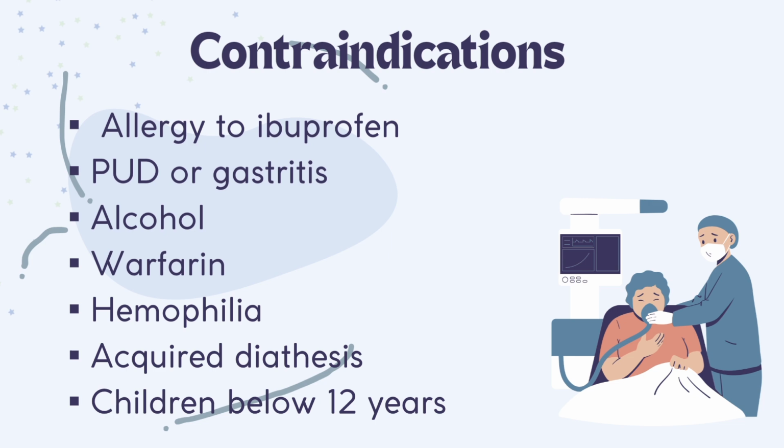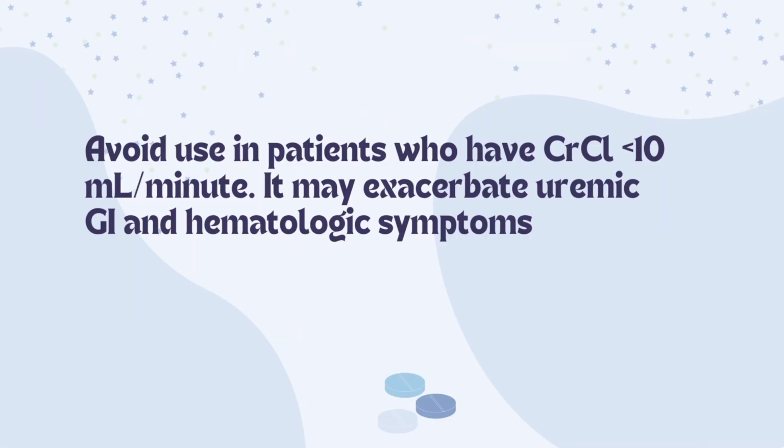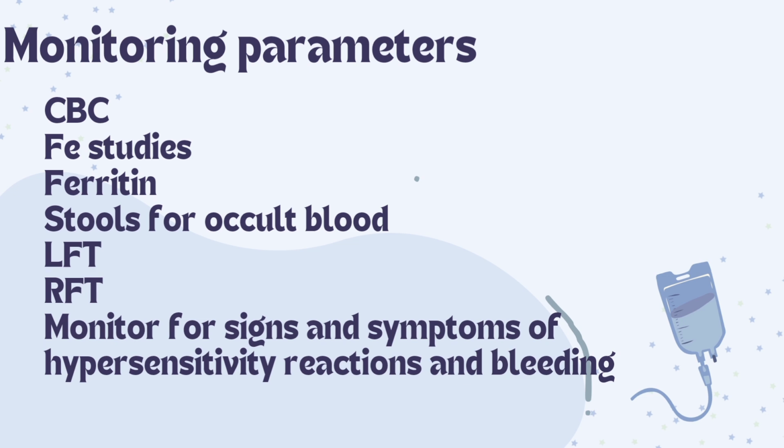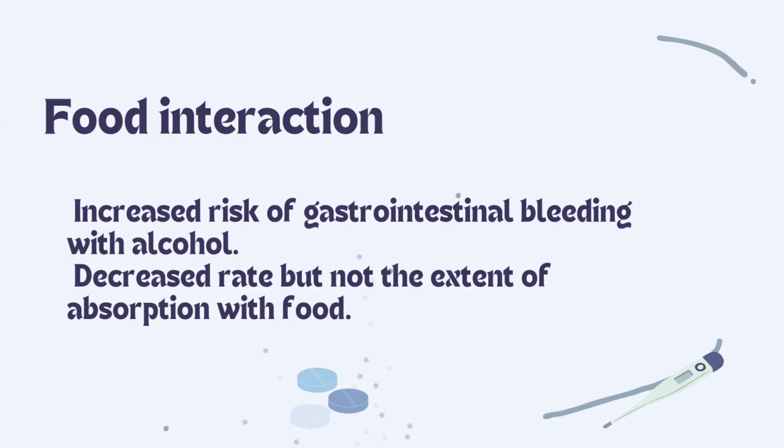Avoid use in patients who have creatinine clearance less than 10 milliliters per minute. May exacerbate uremic GI and hematologic symptoms. Obtain CBC, iron studies, ferritin, stools for occult blood, and liver and renal function tests during prolonged therapy. Monitor for signs and symptoms of hypersensitivity reactions and bleeding. There is an increased risk of gastrointestinal bleeding with alcohol. Aspirin should be taken with food.